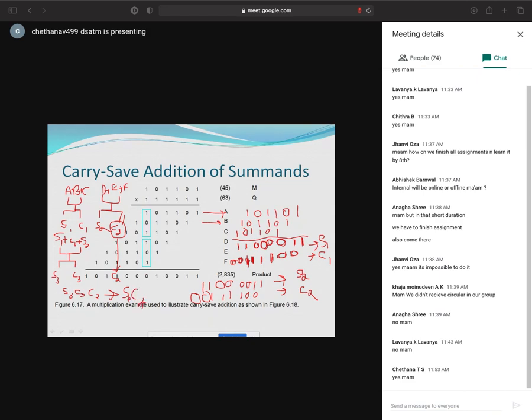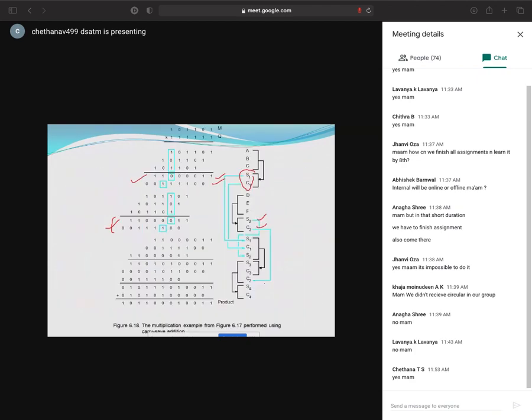Are you clear? Are you clear now? So now I got S2, C2. Okay, S1, C1. Now I will add S1, C1 and S2. So these three values I will add. Which three values? S1, C1 and S2. I'll add it now. Okay, and adding what I will get? 100% I will get a new value. What is that? S3 and C3. Okay, see, C2 I'll just leave it as it is. Then finally whenever I'll get S3, C3, along with that I'll take C2, I'll add it. Okay now. So on adding I will get a result. See here.